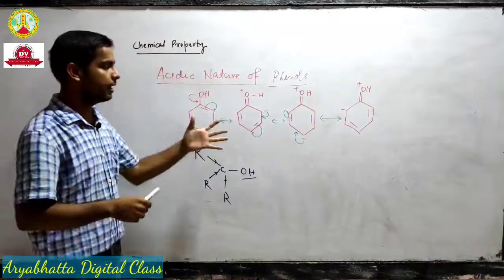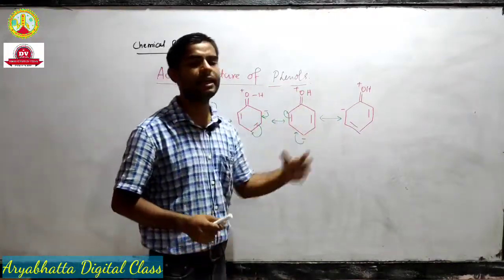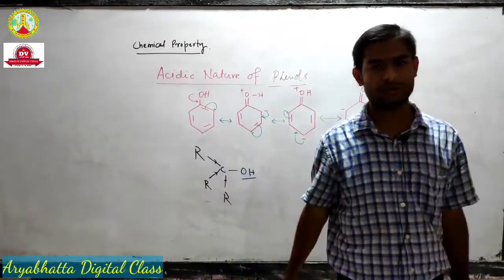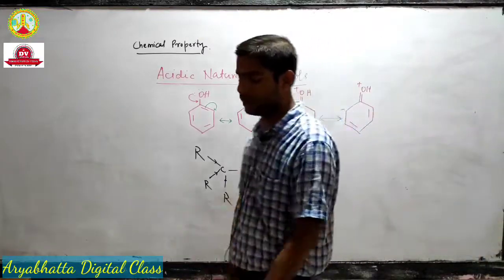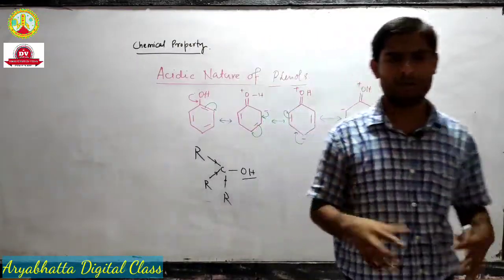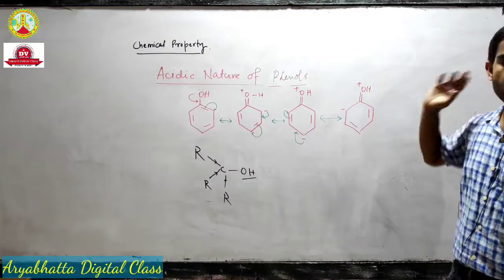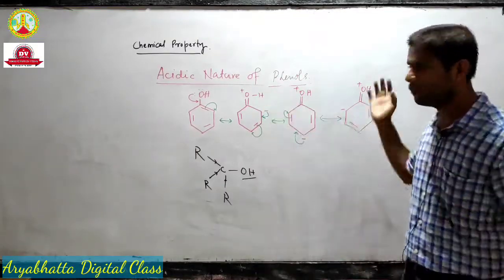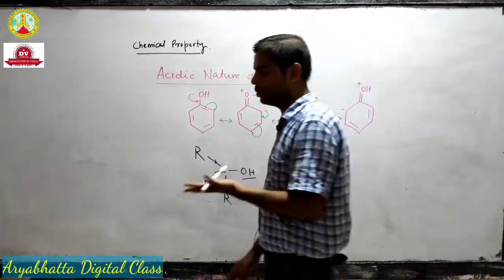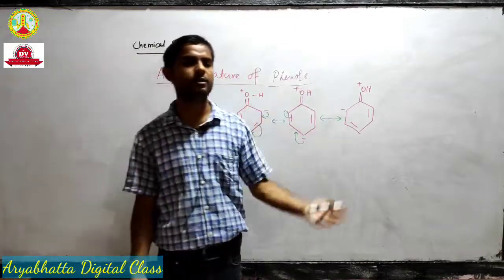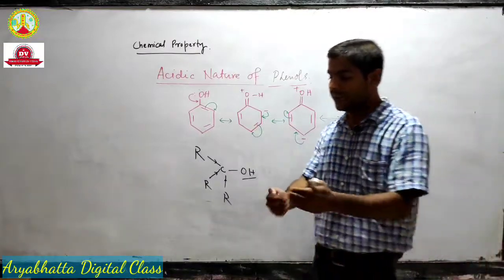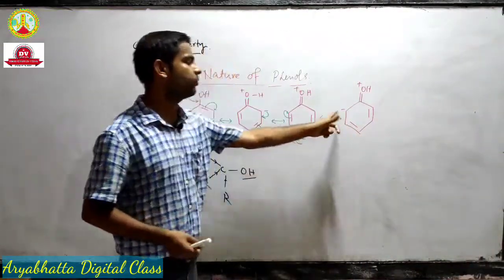This is one explanation, and at the same time you can see that the phenoxide ion is stabilized due to resonance. Okay, so in either way you can explain the acidity of phenols. And if you remember the resonance of phenoxide and even phenol, you will see that negative charges are appearing on ortho and para positions. So just like other cases, if we can remove these negative charges from the benzene ring, we can increase the stability.